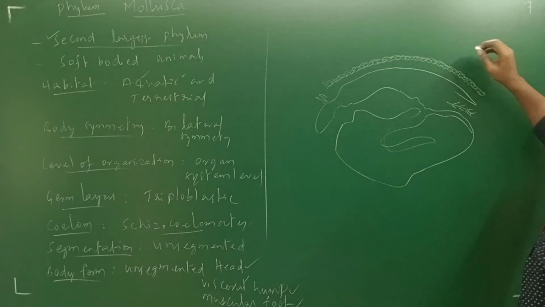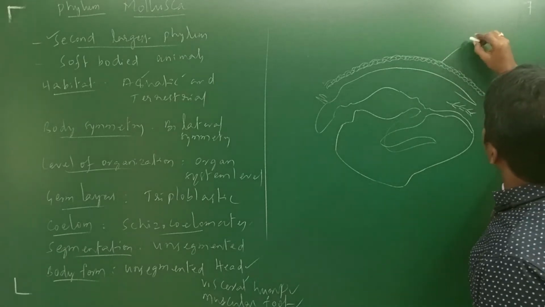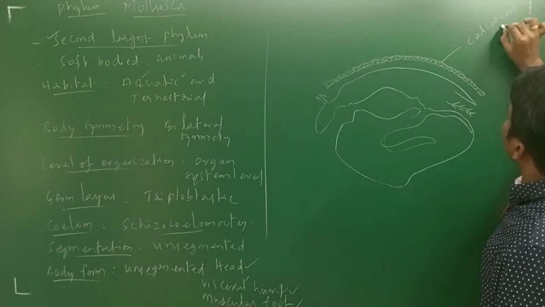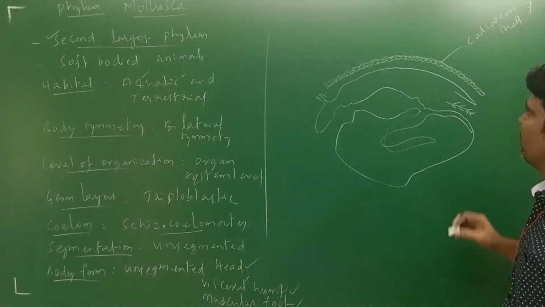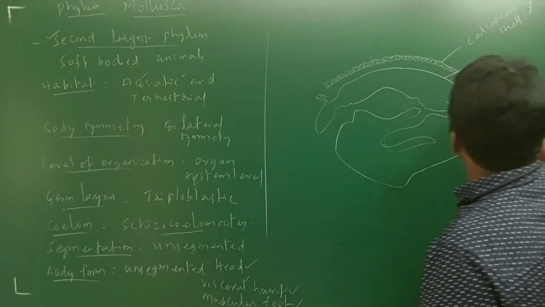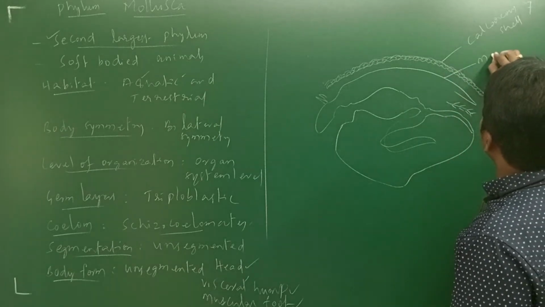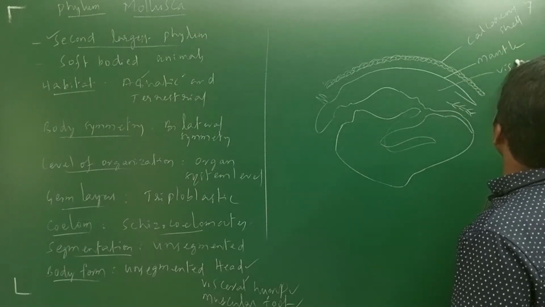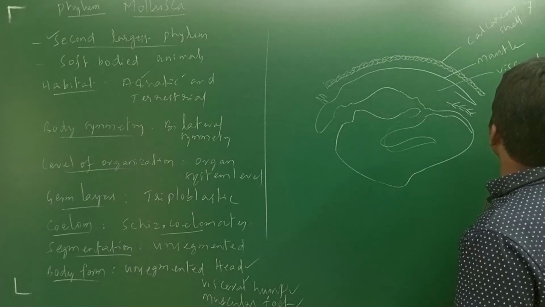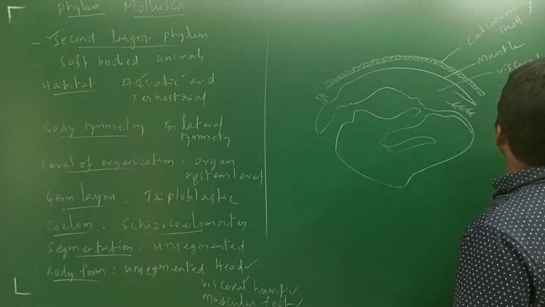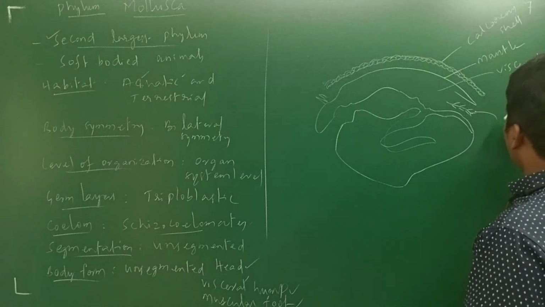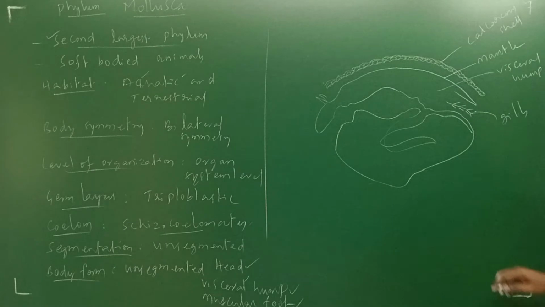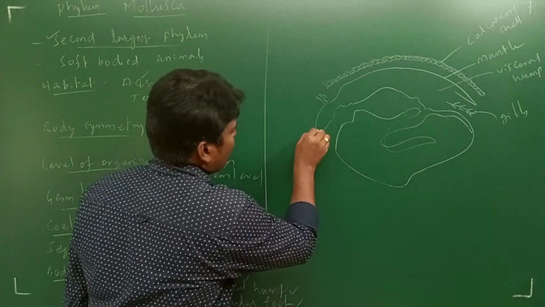First, this is the structure related to the shell, the calcareous shell, the exoskeleton. After that, here it is the mantle; I'll explain what that mantle is. Next, this portion is going to be called the visceral hump. These are the gills which are present in the mantle cavity. And this is the head portion.